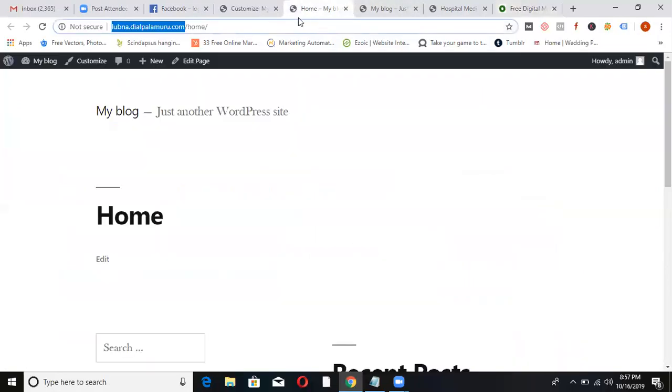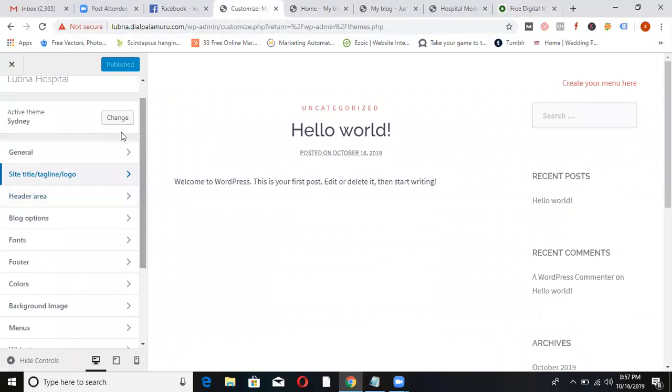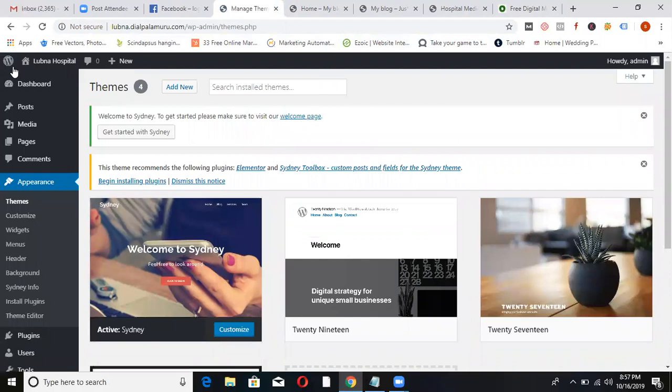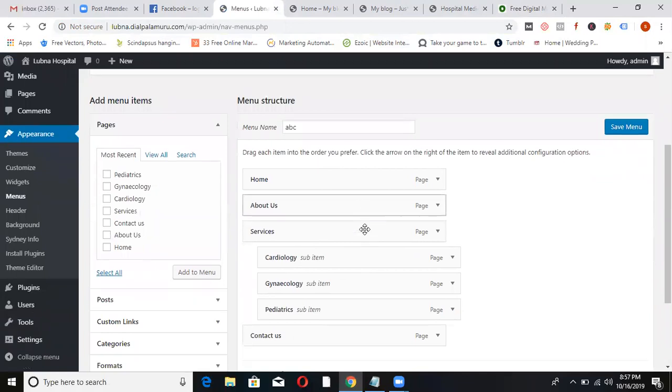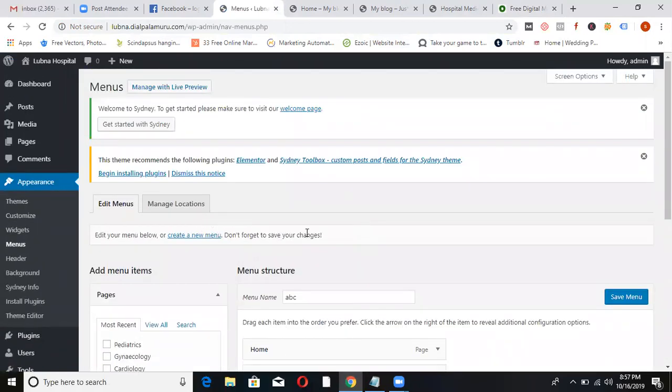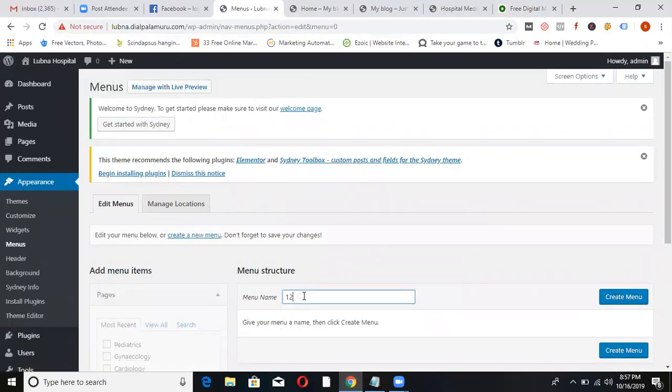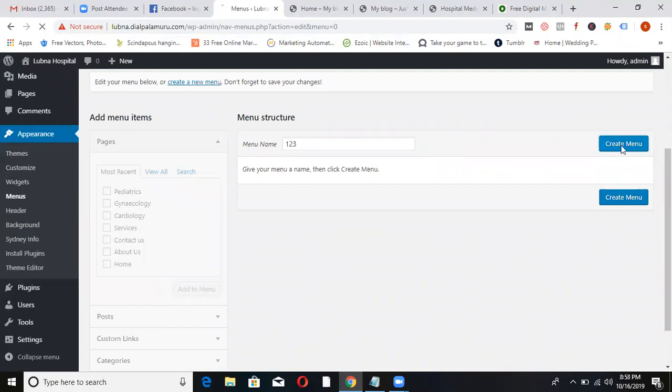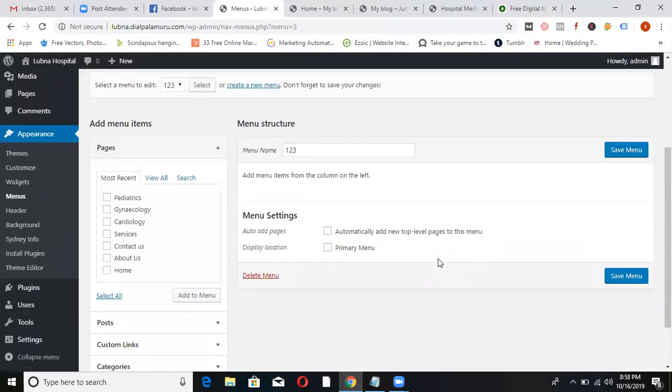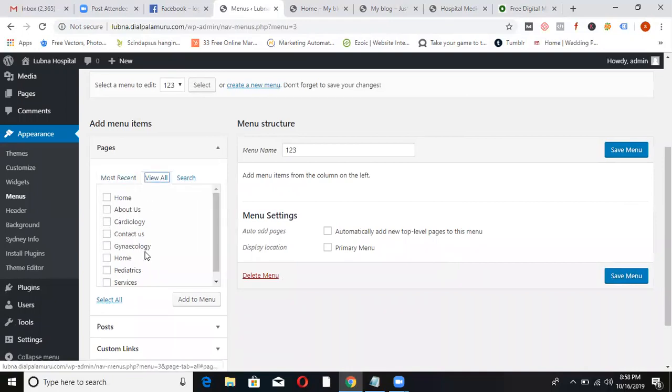Can we go back? I'm going back again. Can you tell me how to go to the menu? Appearance, and menus. And I created already one menu, ABC. It's done. Now here you'll have one more option, create a new menu. I'm writing 1, 2, 3. New menu. Now here I don't want to show all the pages. I want to show a few pages like cardiology, gynecology.